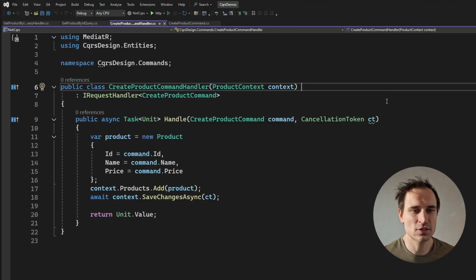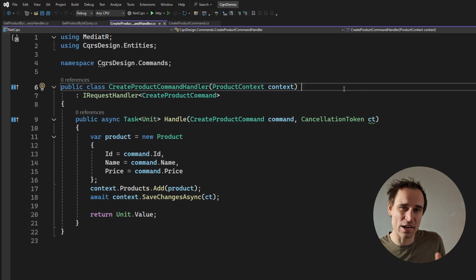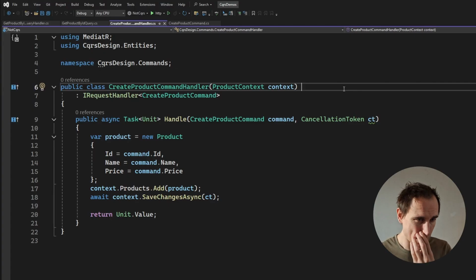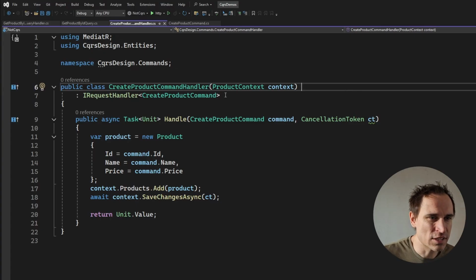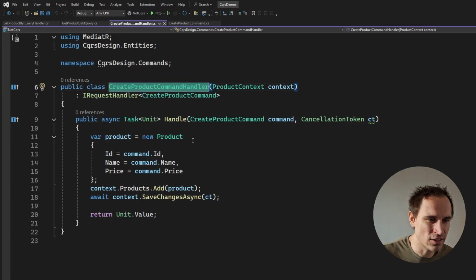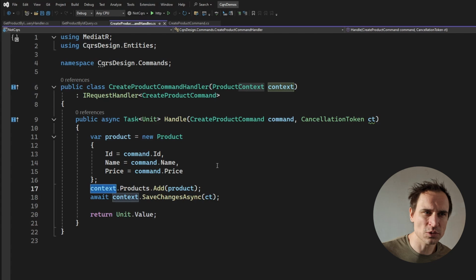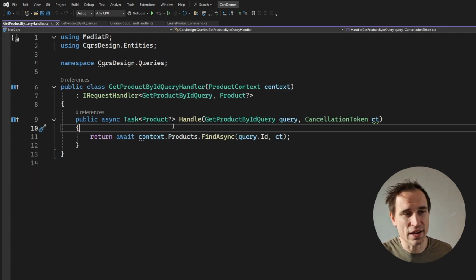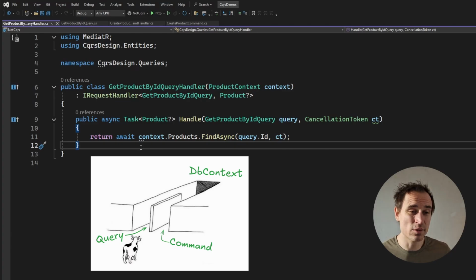Okay, so let's go back to the code that we started with. So first of all, CQRS as an architectural principle doesn't really care about the code details at all. It doesn't even care which language it was written in as long as you follow that principle. Now, if you take a look at the code, then you see that this command handler simply talks to your DB context, and then this one, the query handler, does exactly the same thing. So you're talking to the same tables of the same instance of the same database, probably using the same credential.